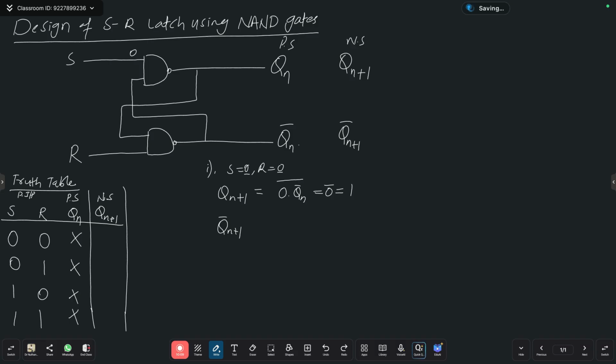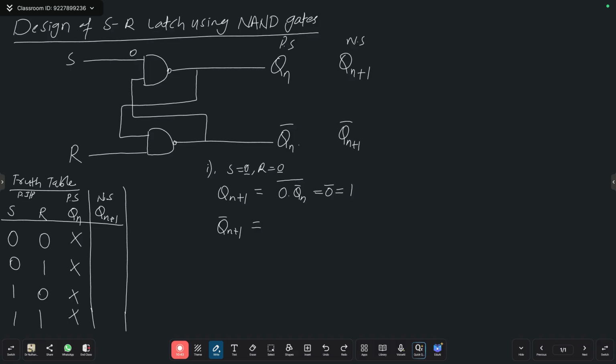Why? Both should be different. Why? Your inputs are same. Are you clear? So that is what you need to check. So what is going to happen? Qn plus 1. Actually, if the R value is 1, for example, there is no need to check the complement port because we got the value already. So no need to check any complement. Why? We got the value. But here, S and R are pointing to the same value. Are you clear? So we need to check the complement port also.